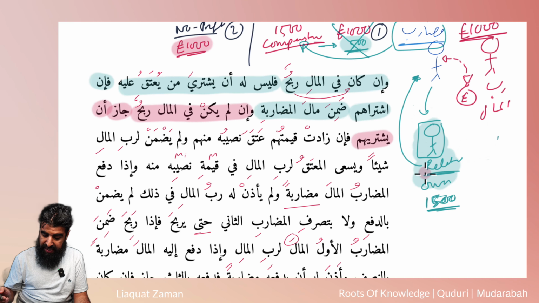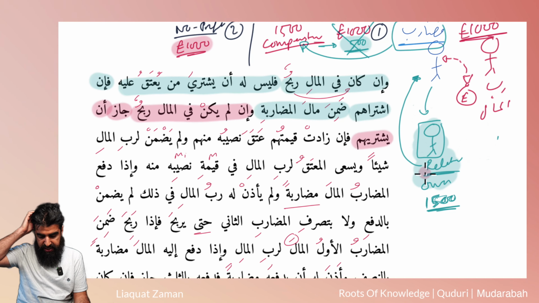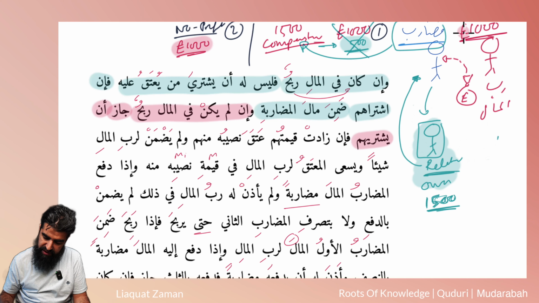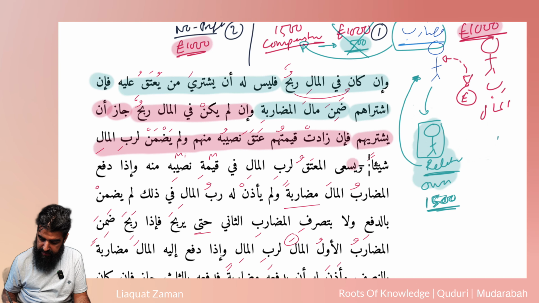But what's going to happen in this case? Because remember, he's bought it technically with the money of the Rabbul Mal. So he says, فَإِنْ زَادَتْ قِيمَتُهُمْ أَتَقَ نَصِيبُهُ مِنْهُمْ وَلَمْ يَضْمَنْ لِرَبِّ الْمَالِ شَيْئًا. Okay, so if the value of the slave is more than the amount that he actually has.